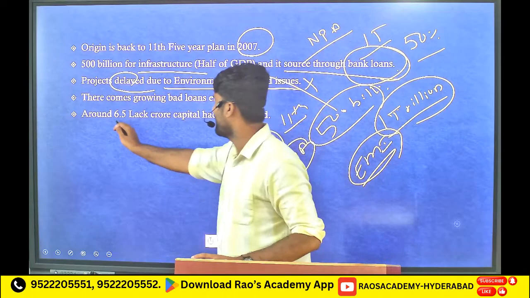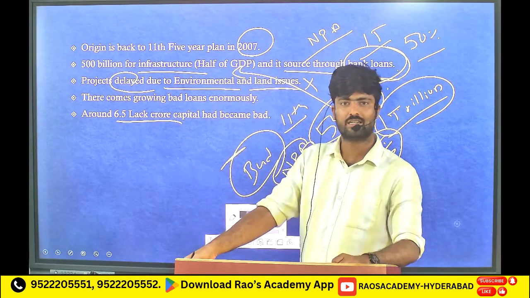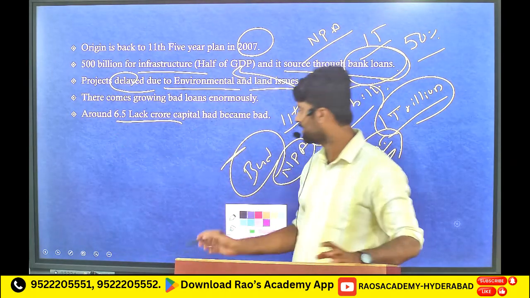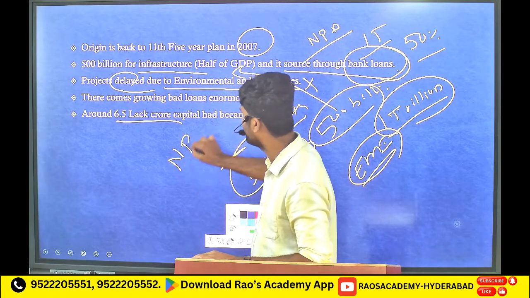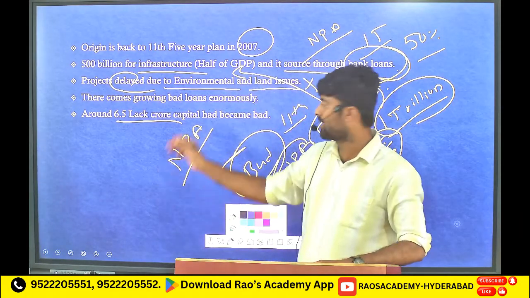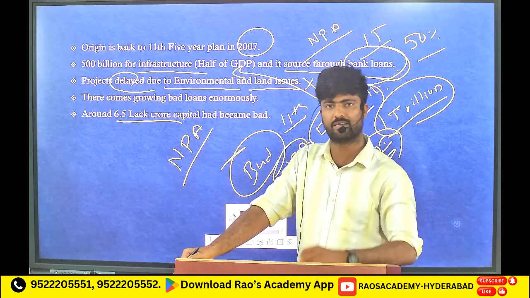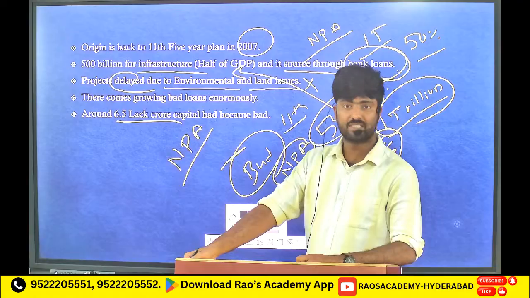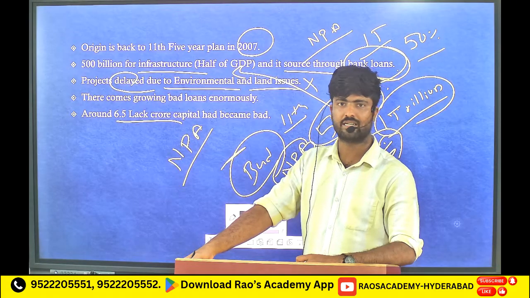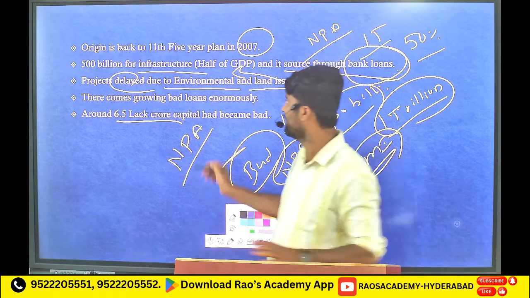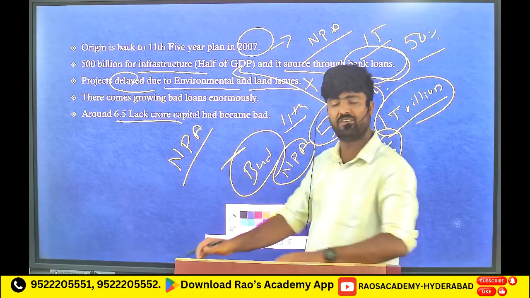Almost 6.5 lakh crore rupees worth was placed under the non-performing asset category. This much amount is blocked with the public and is not generating any income. Because of this, the NPA concept became widespread and it affected the Indian economy very adversely.